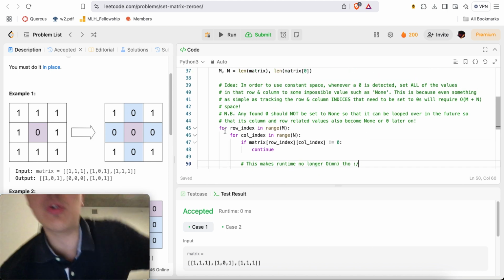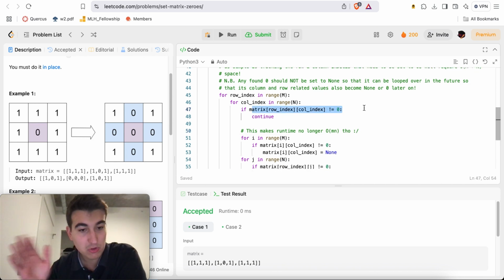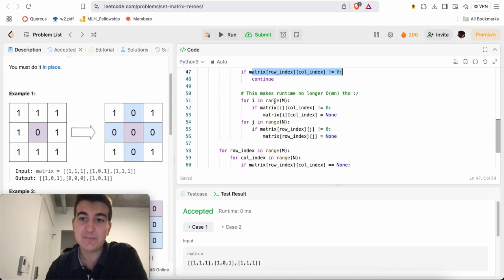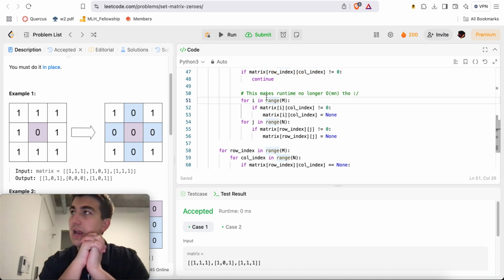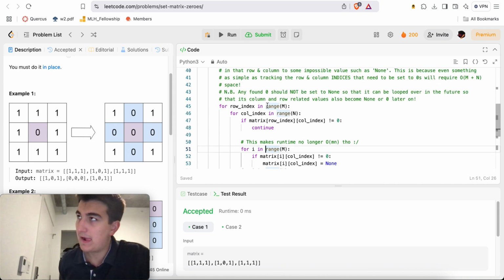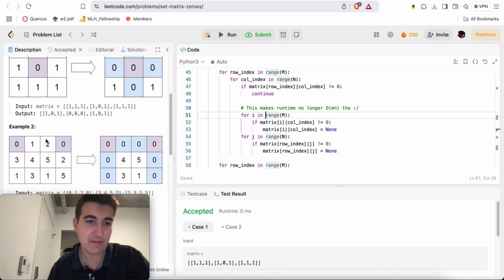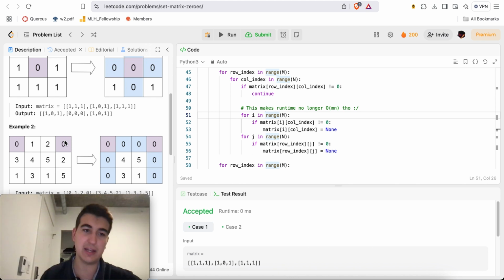But the point is that here we'll go through every row index and column index in range m and n. And here we'll say, okay, if it's not 0, no problem, right? There's nothing to do here, so just continue. Otherwise, here's what we'll do. We need a way to, in place, realize that everything inside of this row index and column index needs to be set to 0. Now, the only problem is, let's say that here you have this 0 and this 0 over here. So one way that I could do it, and what I was doing at the beginning, is to say, okay, let's set everything in this column and everything in this row to 0 because we saw 0 here.